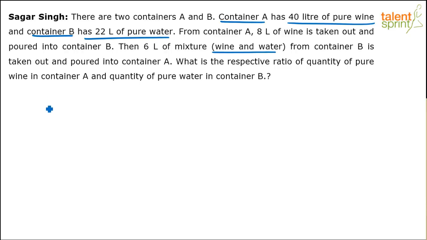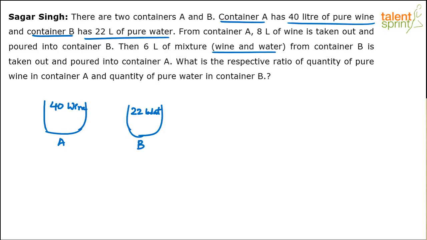See, he says there are two containers A and B. So let's say this is container A and here is container B. A has got 40 liters of wine, and B has got 20 liters of water. So these are the two items we have: 40 liters of wine in A and 20 liters of water in B.